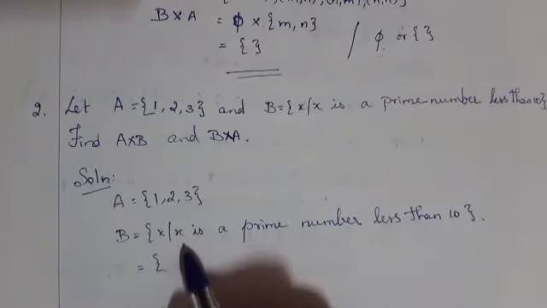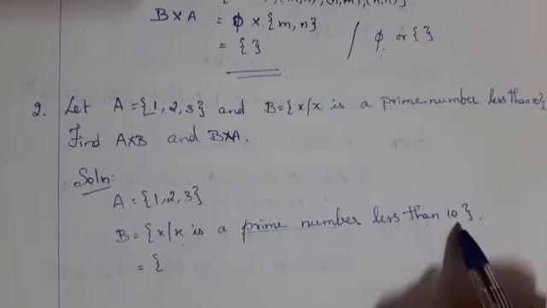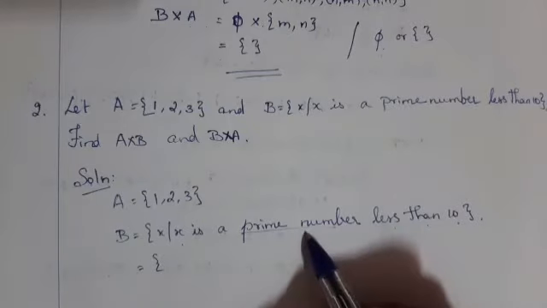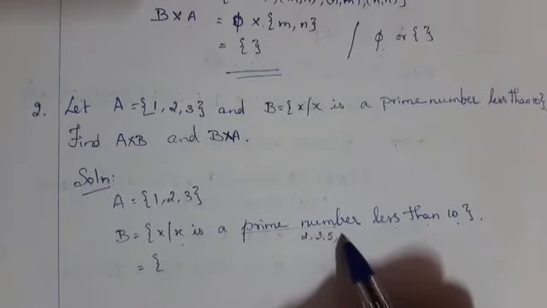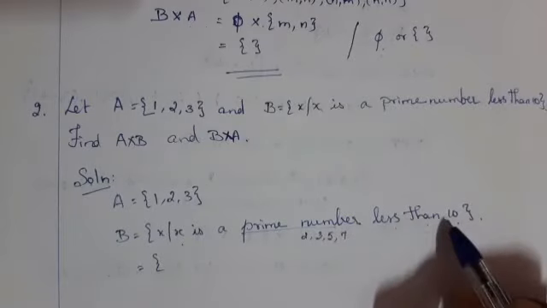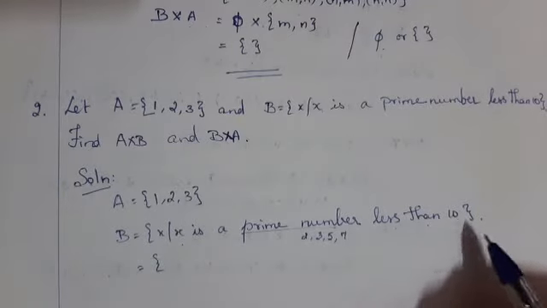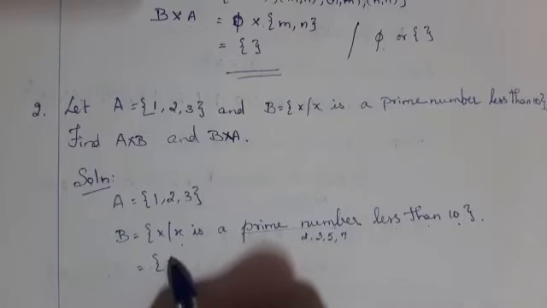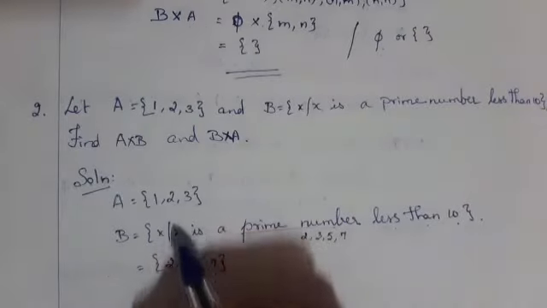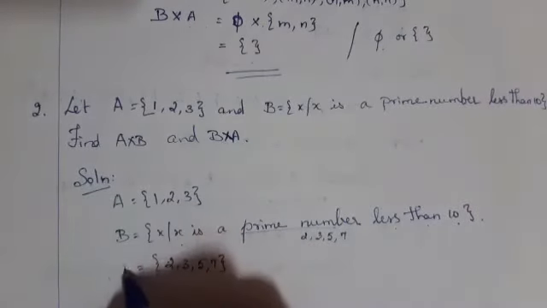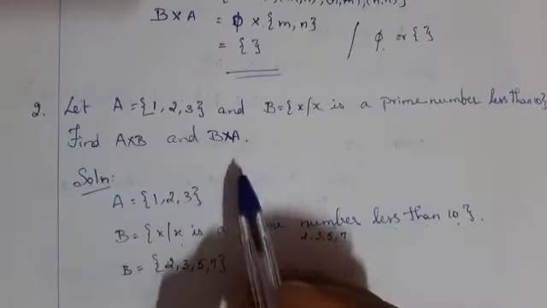First you must change it into roster form. See here, the value of x is a prime number also given less than 10. Prime number starts from 2. Next is 3. Yes, correct. Next 5. Next 7. Less than 10. Therefore, after 7, you didn't have any prime number. Therefore, capital B is equal to {2, 3, 5, 7}. Now, using these two sets, A is equal to {1, 2, 3}, B is equal to {2, 3, 5, 7}, you have to find A cross B and B cross A.